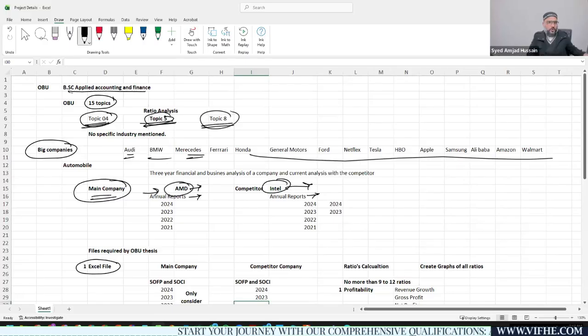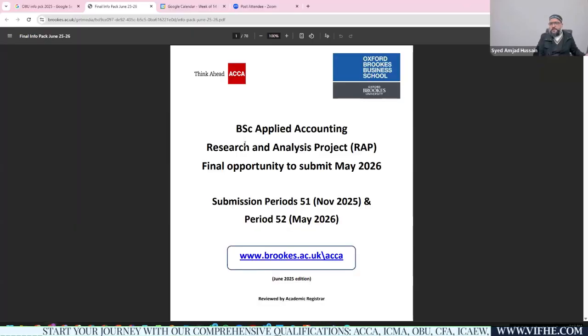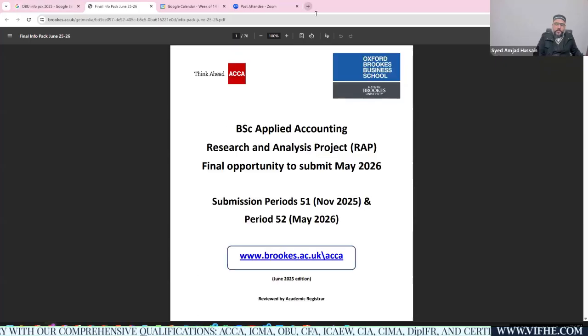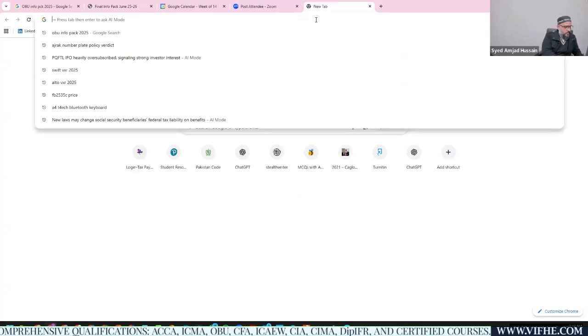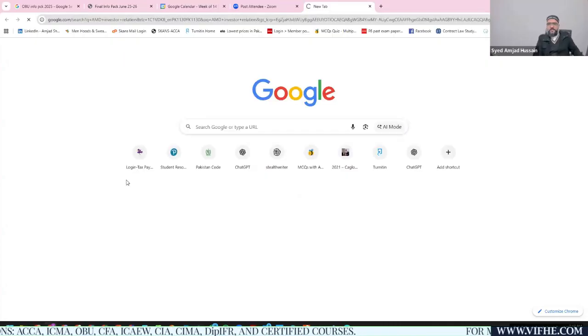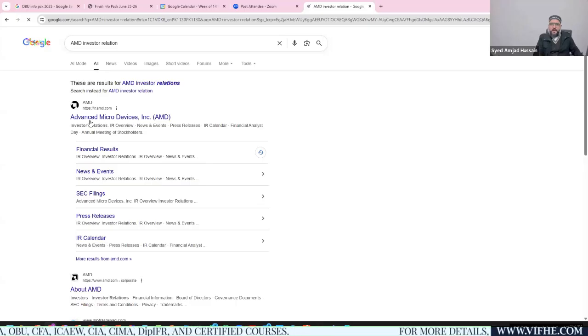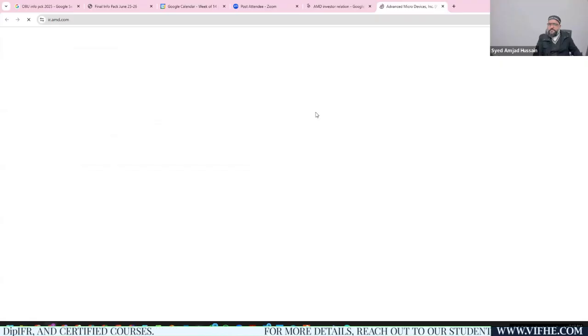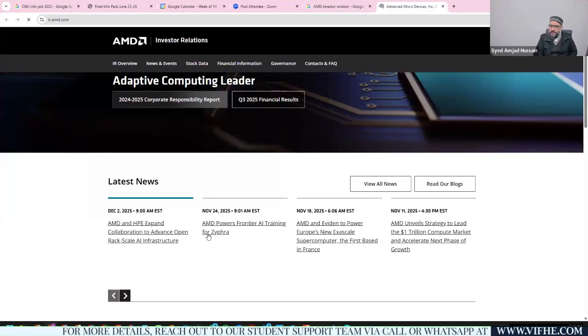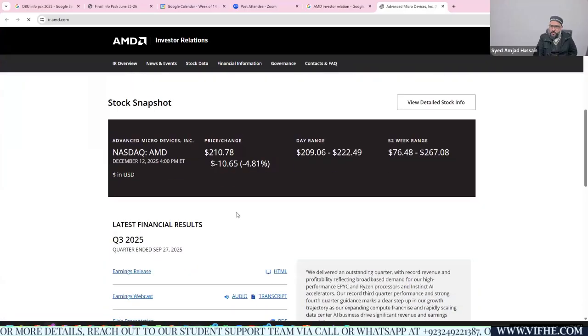How can you download these reports? I'll give you an idea. First, search for AMD investor relations, and it will show you this result. Once you open it, you'll find this is the investor IR page for that specific company. On this IR page, you'll find the financials of that company. I think they would be available over here, right?